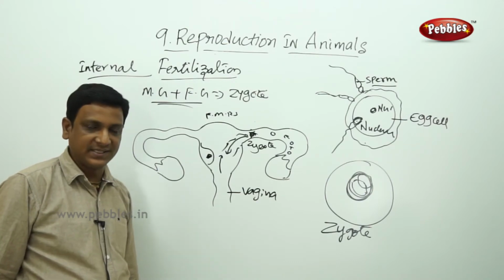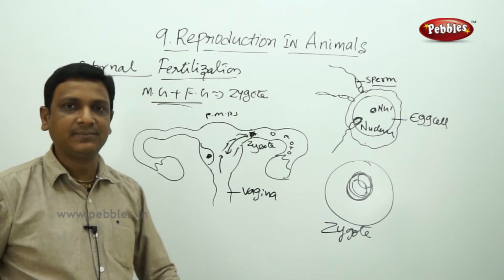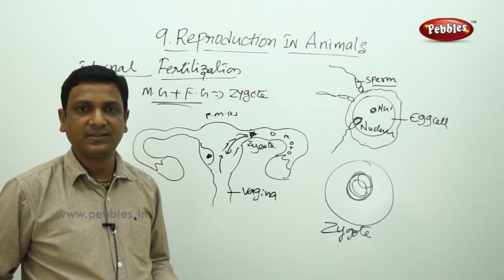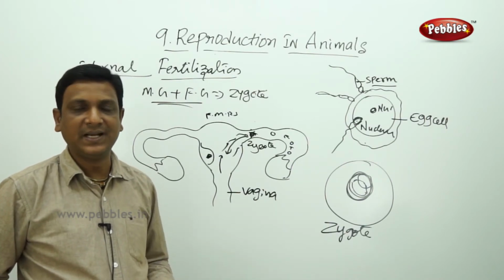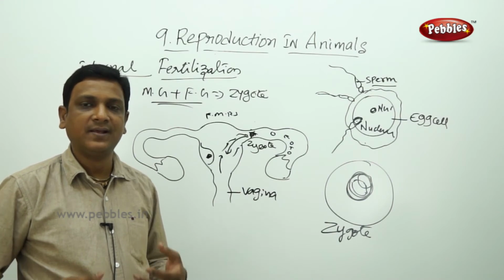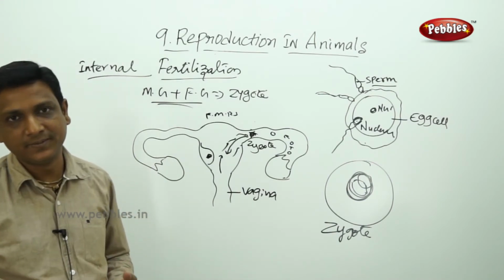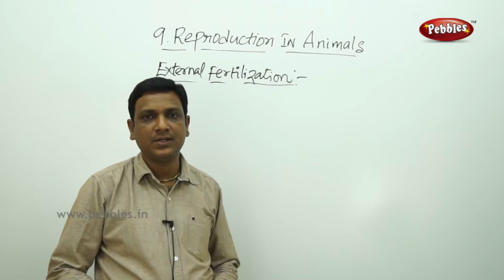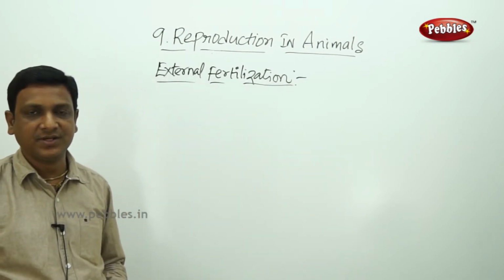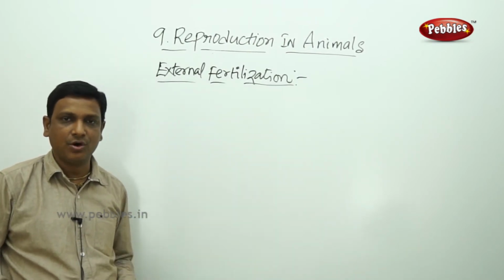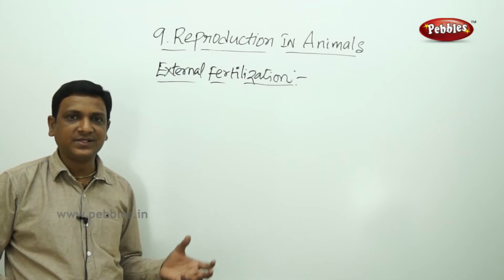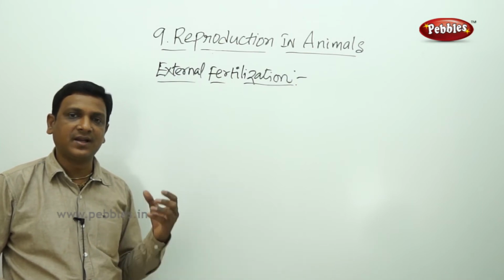But in certain animals, fertilization takes place outside their bodies, not inside the body. Let us see that example, how the fertilization takes place outside the body and what it is called. So we have seen the internal fertilization in animals like humans, cows, dogs, hens. In all those cases, the fertilization takes place inside the body of the female.